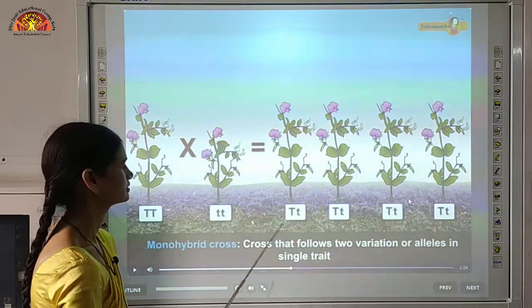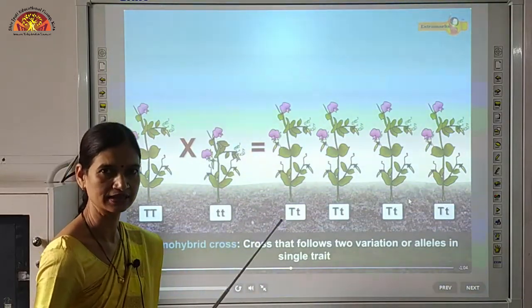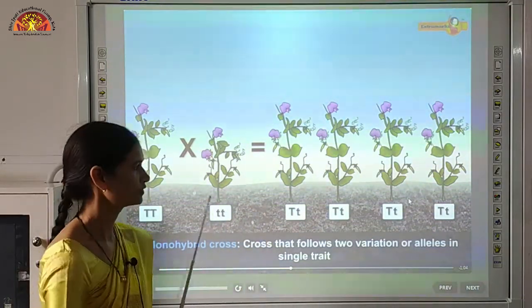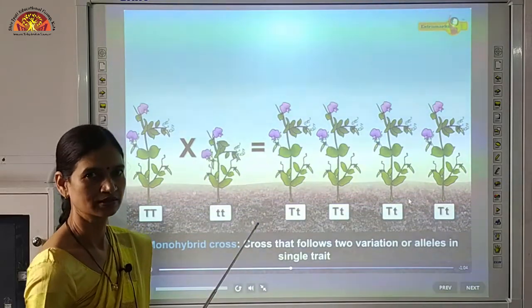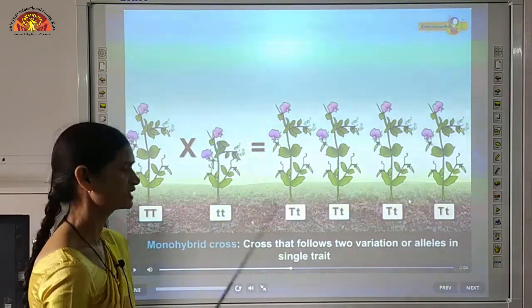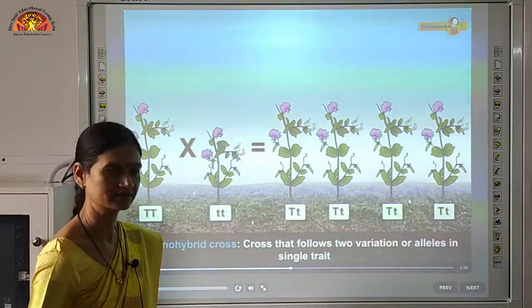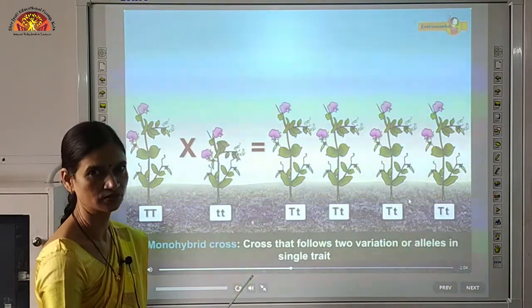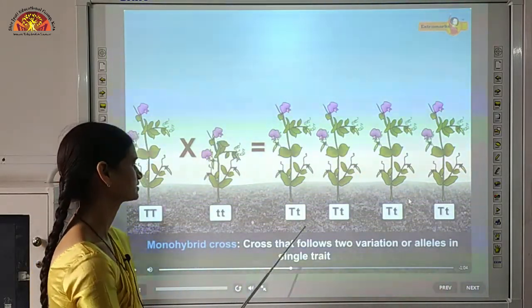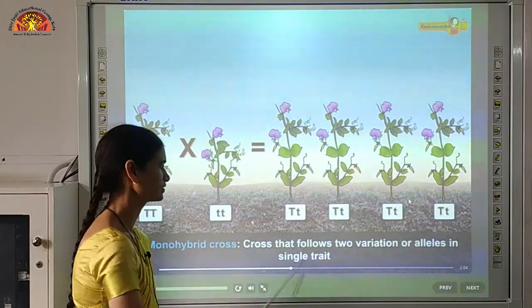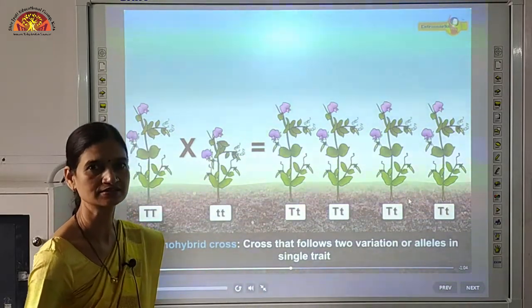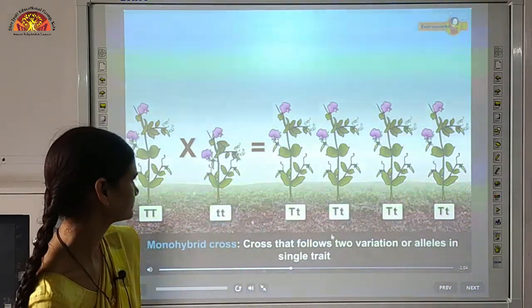Here we are considering only one character. What are we taking in this? Height. What we are observing in this example is height. So since we are considering only one character, it is called a monohybrid cross. A cross that follows two variations or alleles in a single trait. We are considering only a single trait.